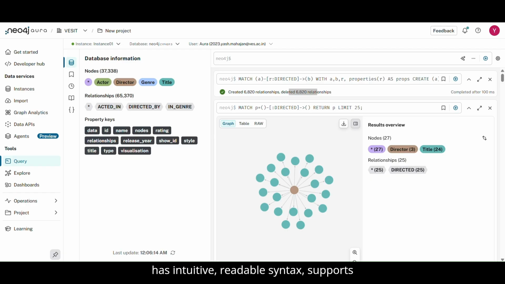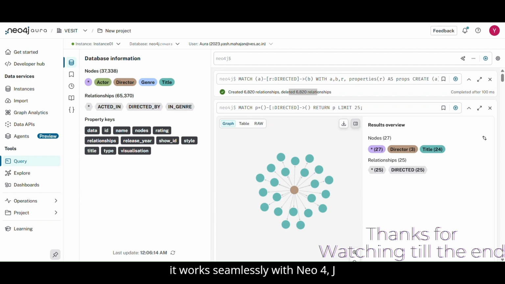It has intuitive, readable syntax, supports complex graph traversals very easily, is highly optimized for connected data, and works seamlessly with Neo4j browser and with Bloom.